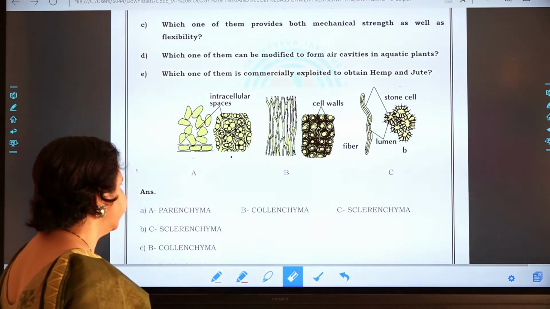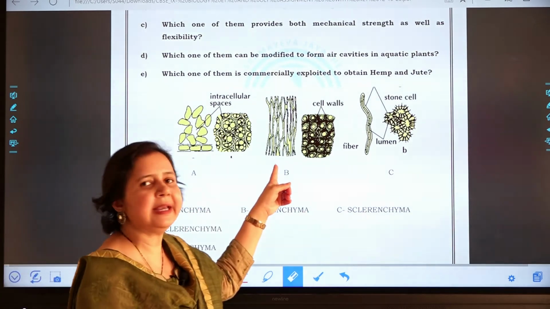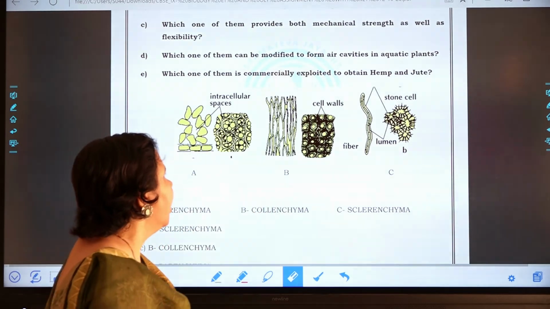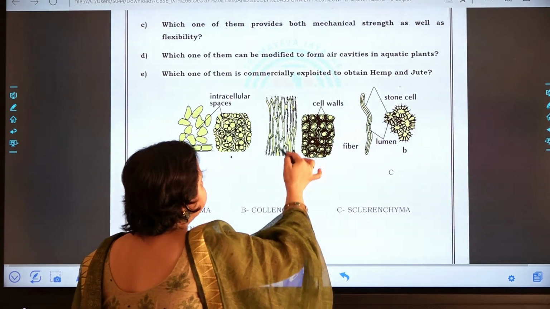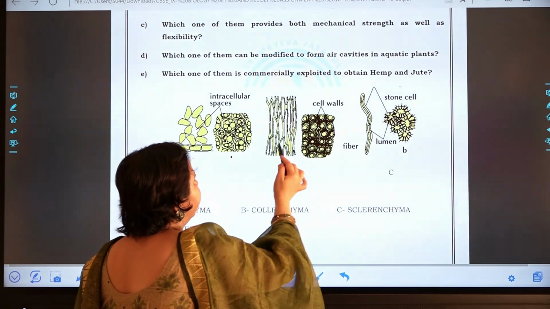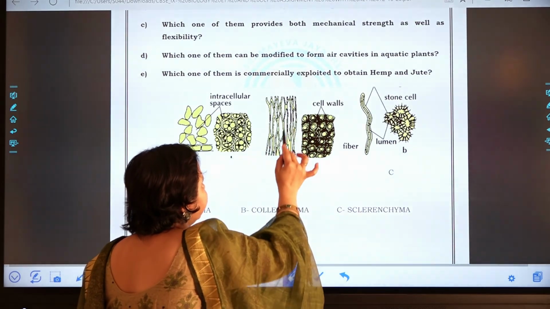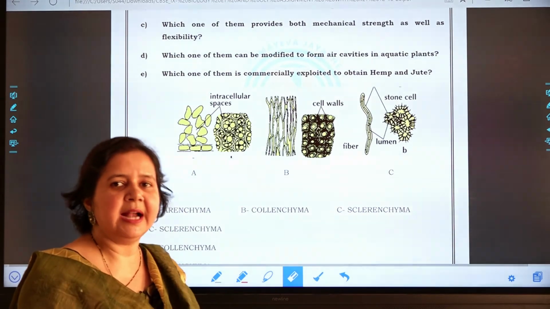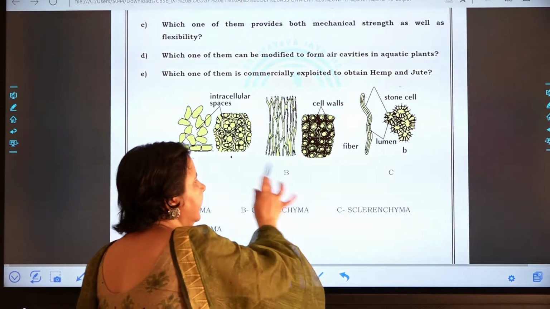Now which type of cells are present here in B? So B is the tissue which is termed as collenchyma. If you see, why is it termed as collenchyma? Because it has irregular thickening at the corners of the cell wall. That is why it is collenchyma.